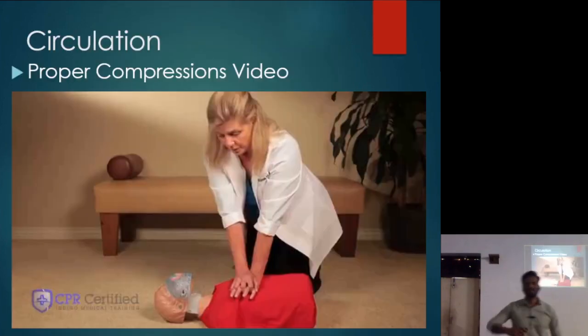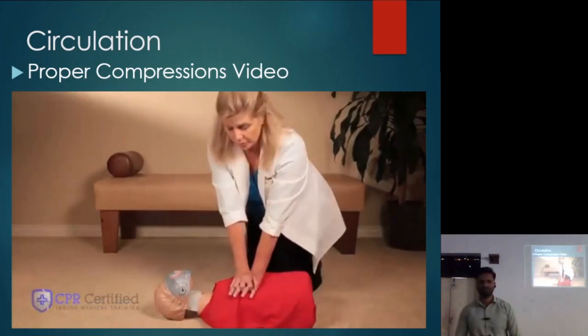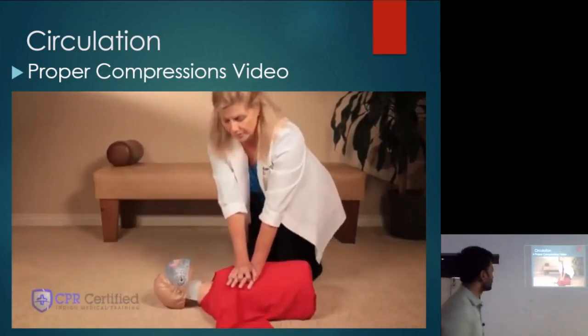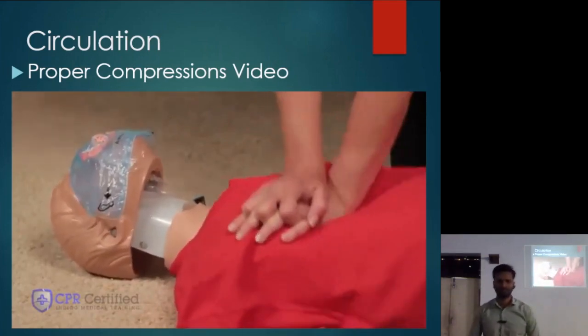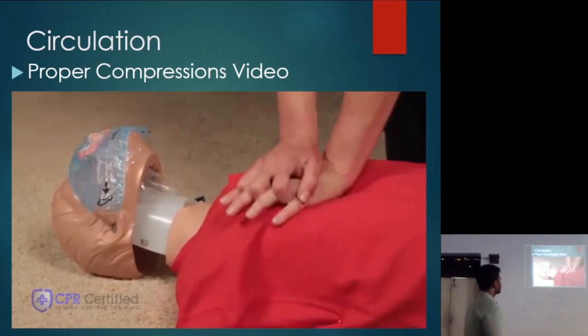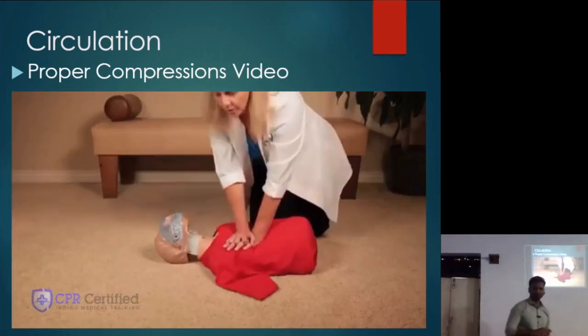Okay. This is the ideal method of giving compressions. Now you can see the operator is sitting on the side of the patient. Heels, elbow and shoulder in one straight line. Okay. And just watch how she's applying compression. The movement is at the hip level. All of the upper body weight is being transmitted onto the patient's chest. Okay. And she is giving approximately 2 compressions per second. Can you see? This is the ideal compressions.